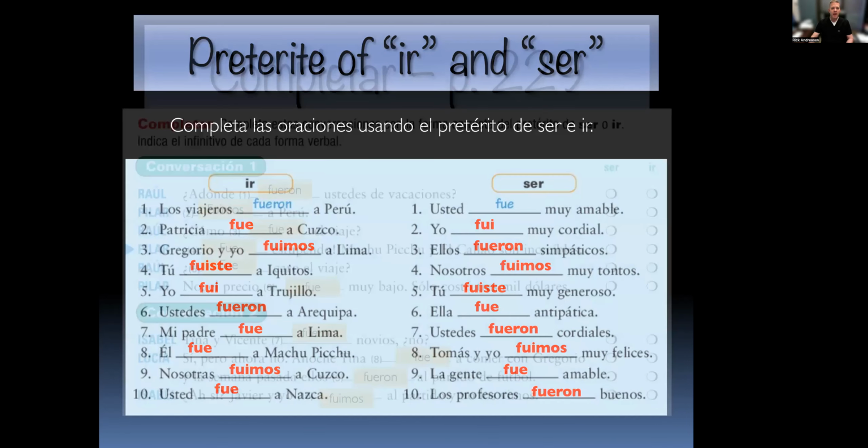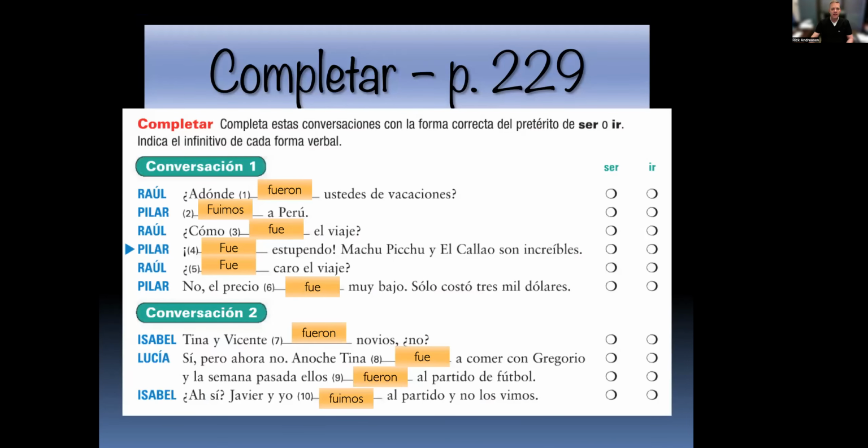Okay, muy bien. Aquí en este ejercicio, you're actually going to go through and listen to the conversation. I'll read that, but then you're going to select the ser or ir. So we can do this together. If you want to number your papers and go through it real quick, pause and just look at the answers and come back and dictate for yourself if this is a form of ser or a form of ir. So let's go through. I'll read this conversation one for you and you come back and give me some answers.